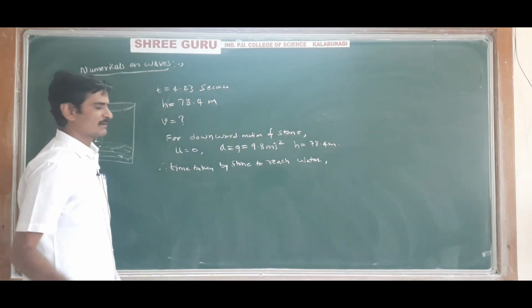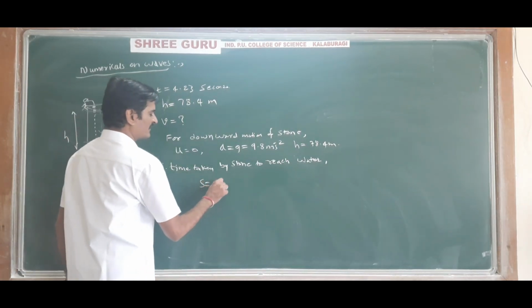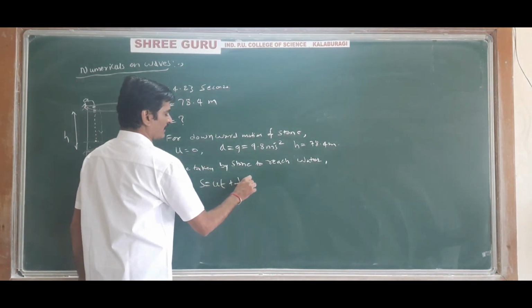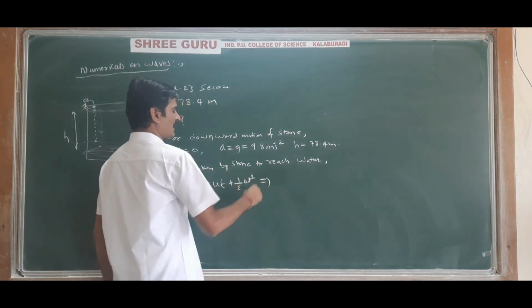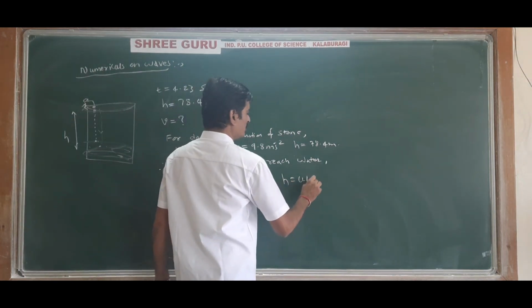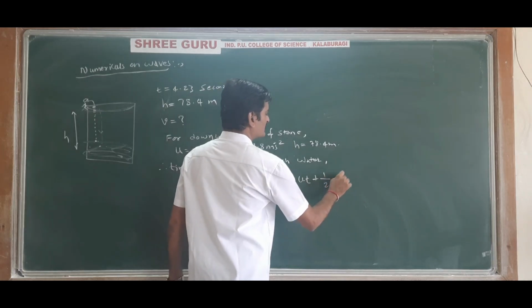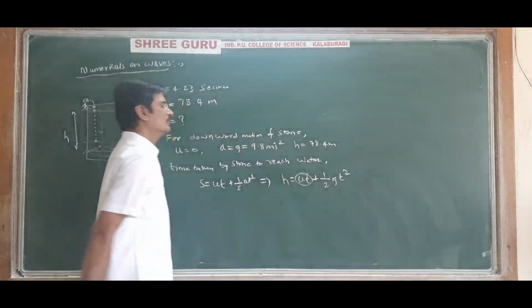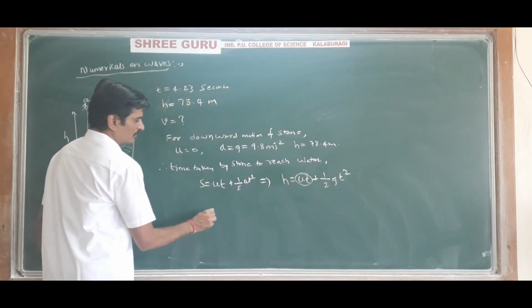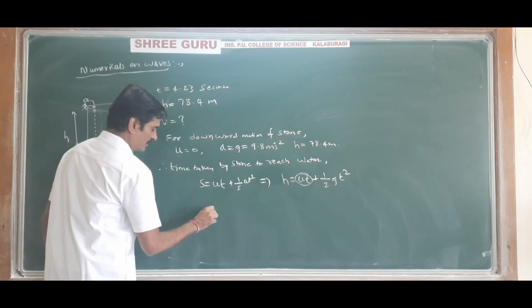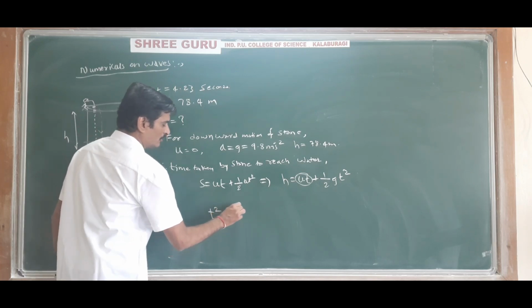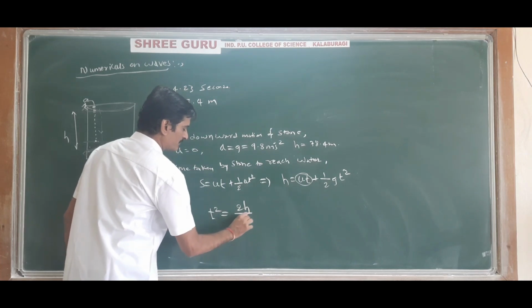We can get the formula using S is equal to ut plus half at square. You know this formula? So this becomes H is equal to ut plus half gt square. Since u is 0, on simplifying you will get t square is equal to 2h divided by g.